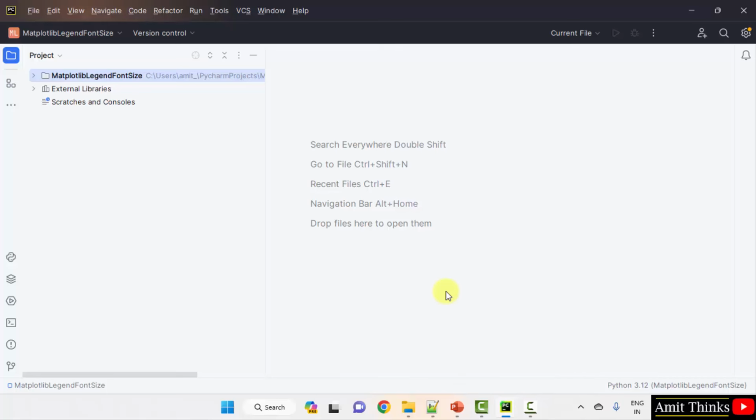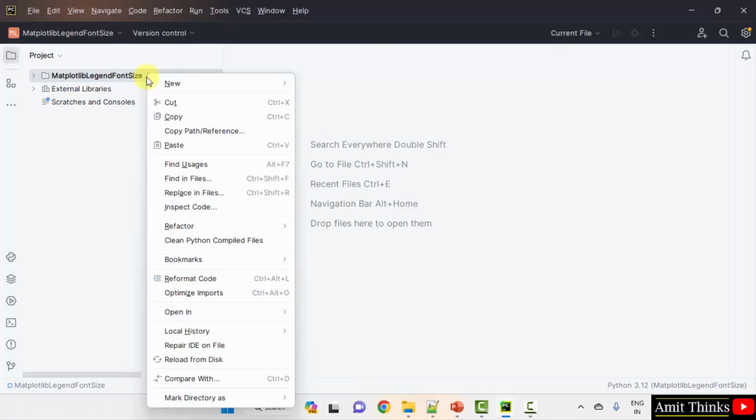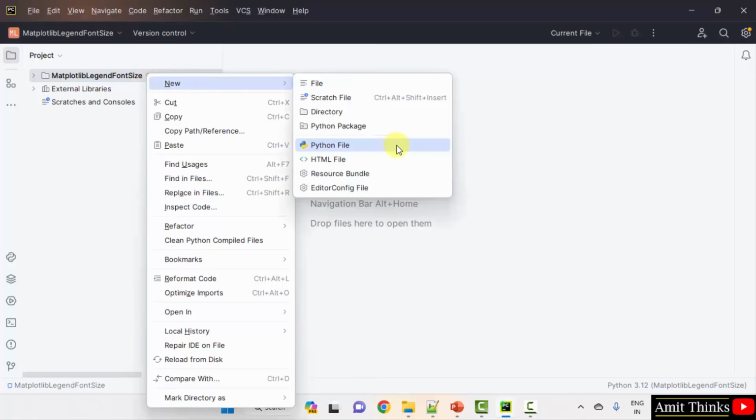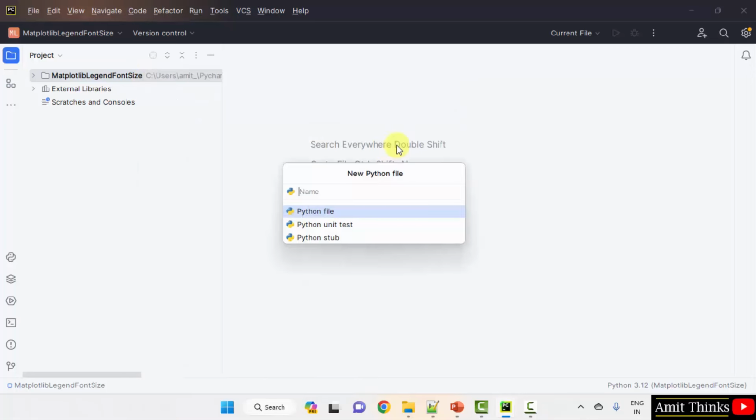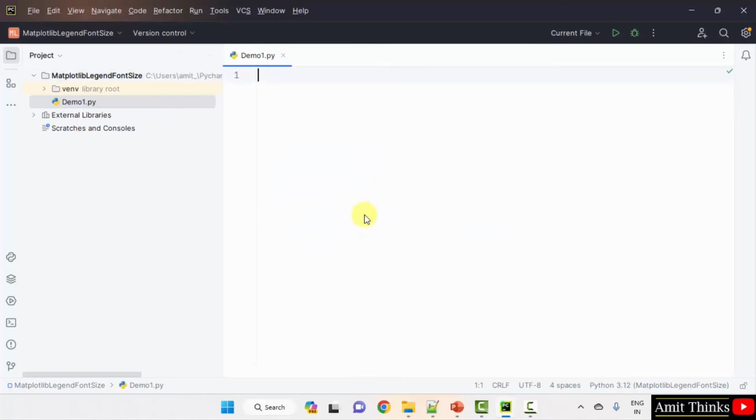Now let us add a new Python file so that we can run our program. Right click on the project, New Python file. Now add the file name. Let's say I'll add demo1. On pressing enter, it will automatically add the .py extension because the Python file is selected by default. Press enter. Okay, I have pressed enter.